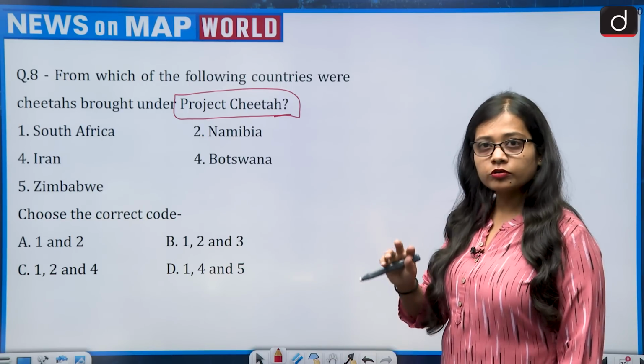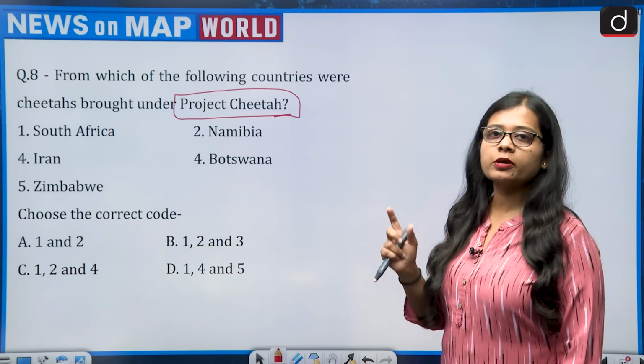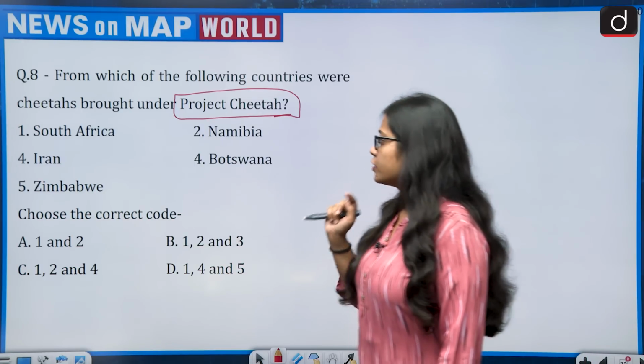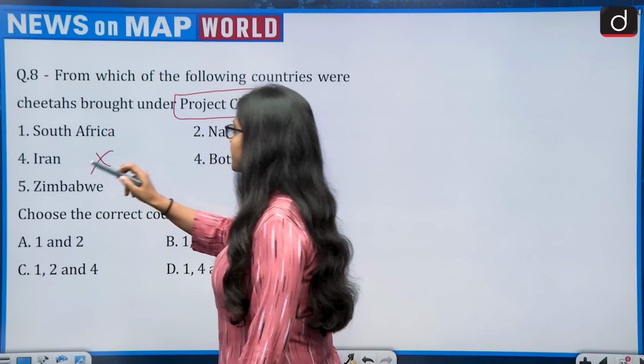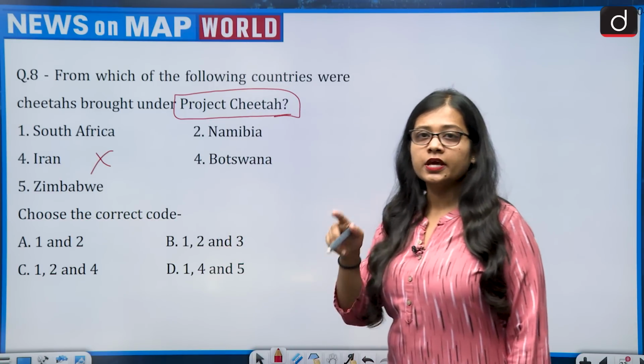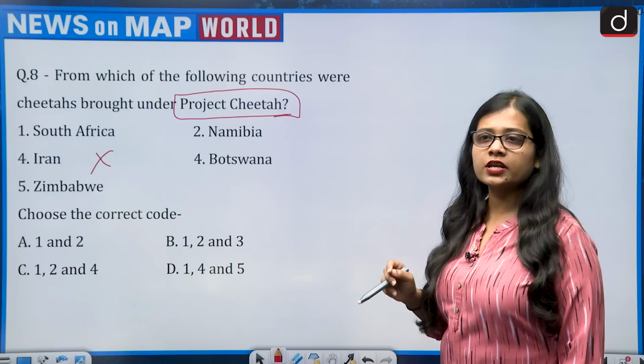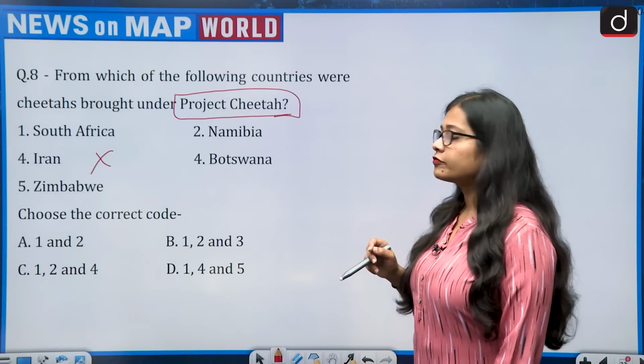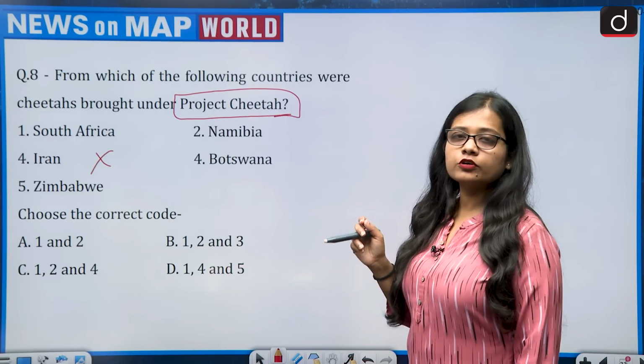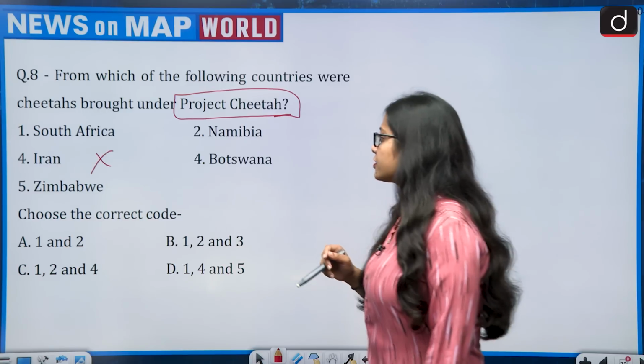So through basic knowledge also you would be able to eliminate a few of the options. First being Iran. Iran first of all is an Asian country, and in Asia there are very limited numbers of cheetahs which are left. So Iran has declined the offer to give cheetahs, so Iran gets eliminated.